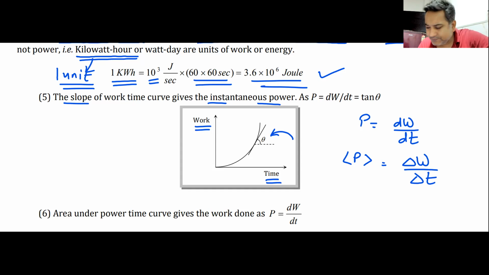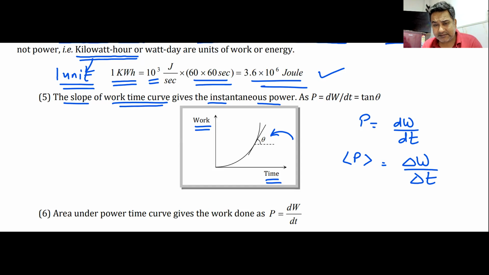We all know this. Power is dW by dt, or average power is delta W by delta t. The slope of the work time graph will give me power.